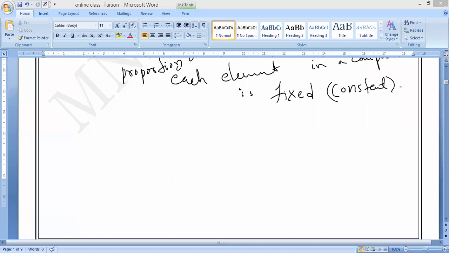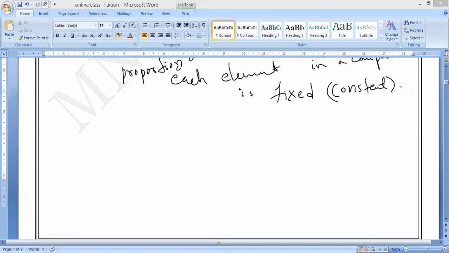For example, you can take Tamil Nadu water, Andhra water, Jammu Kashmir water, America, Saudi. Everywhere water is made up of only two elements. What are they? Hydrogen and oxygen. And the proportion also, what is the ratio? Always two hydrogens, one oxygen. H2O, correct? Two hydrogens, one oxygen. That's all.